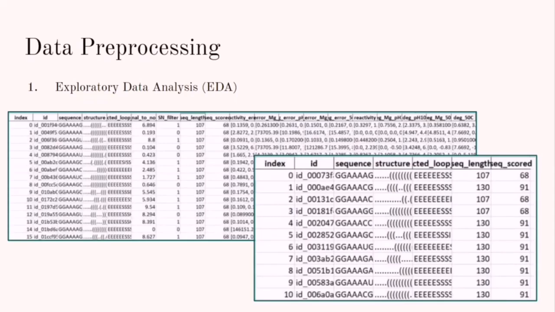degree Mg pH10 and degree pH10, which is the probability of degradation rate with or without magnesium at high pH. Degree Mg 50C and degree 50C, which is the probability of degradation rate with or without magnesium at high